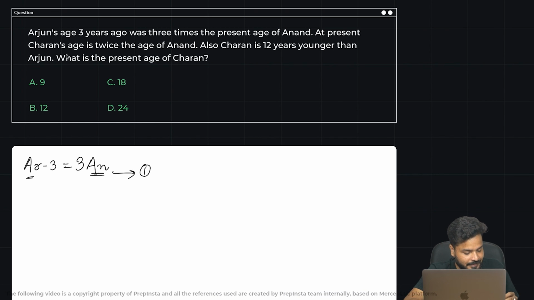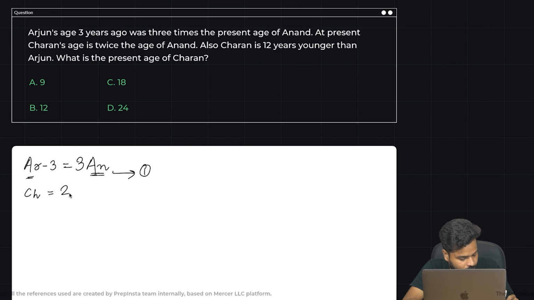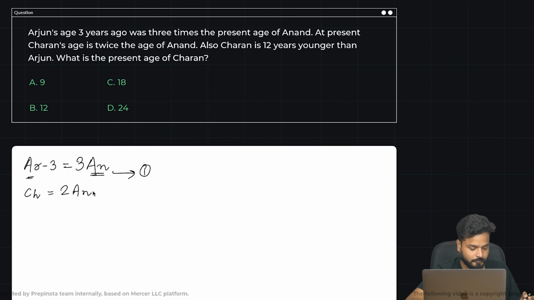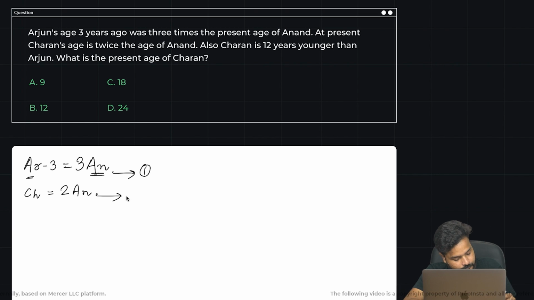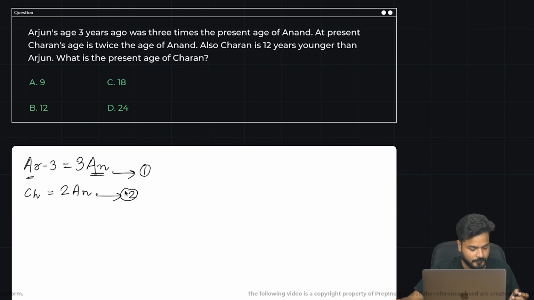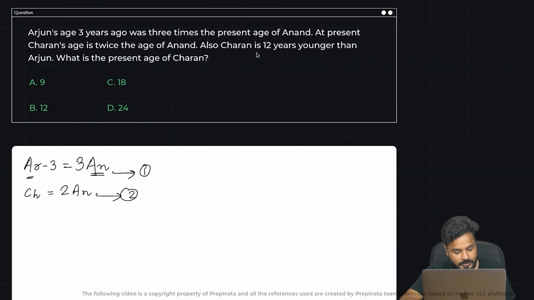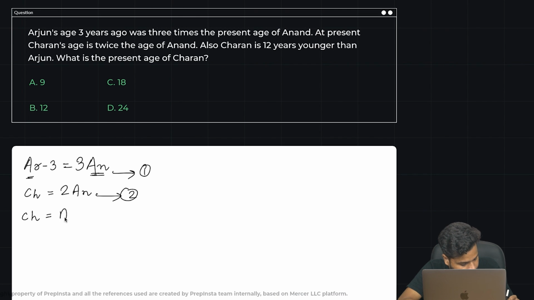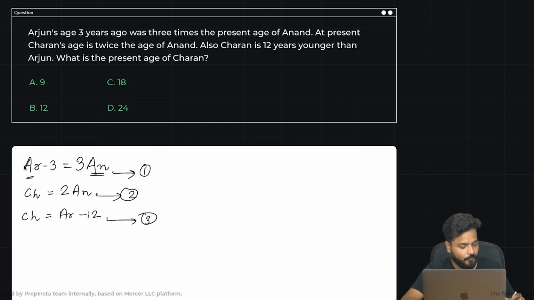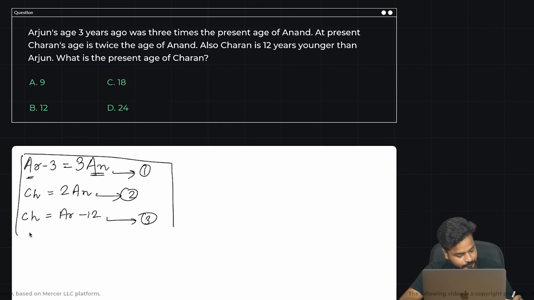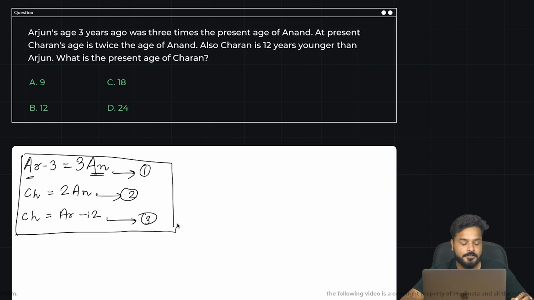At present, Charan's age is twice the age of Anand. Right? Equation number 2. Also, Charan is 12 years younger than Arjun. So you have all these equations here, and if you're still finding the answer, you can just solve it right now.